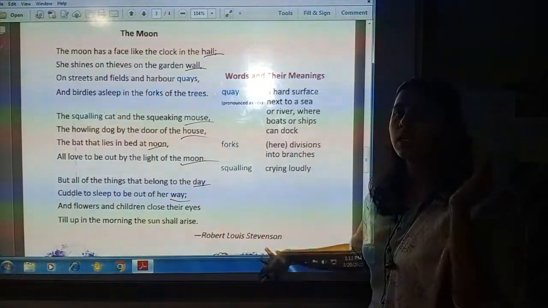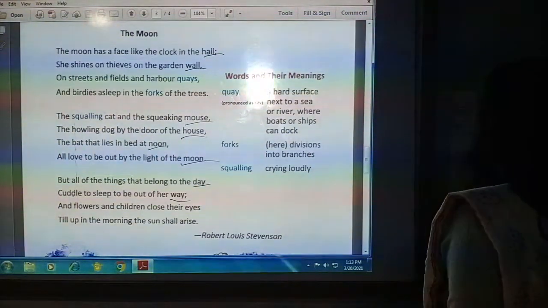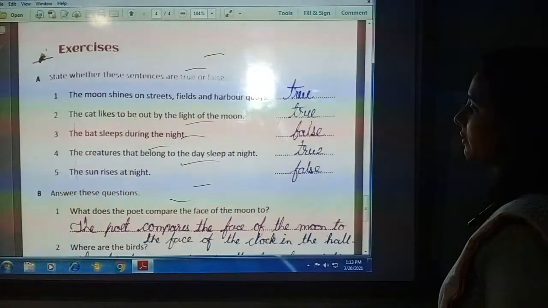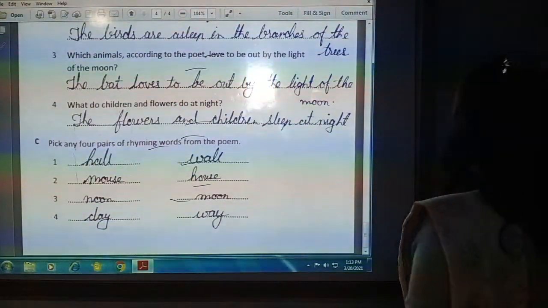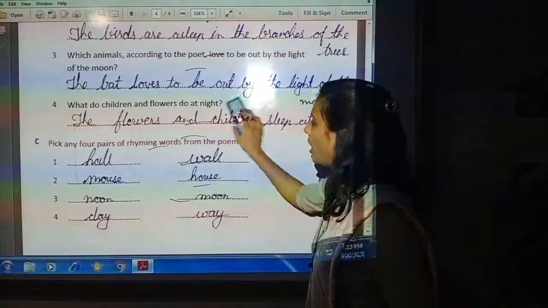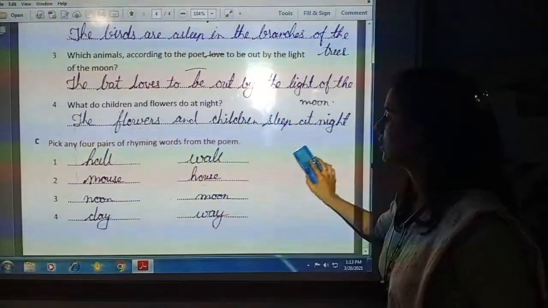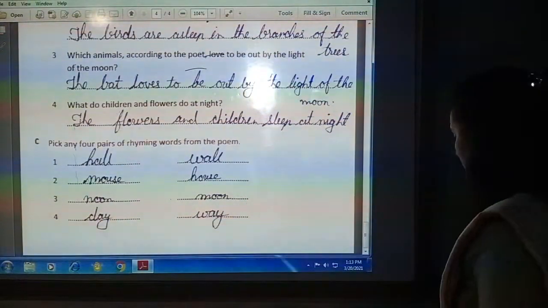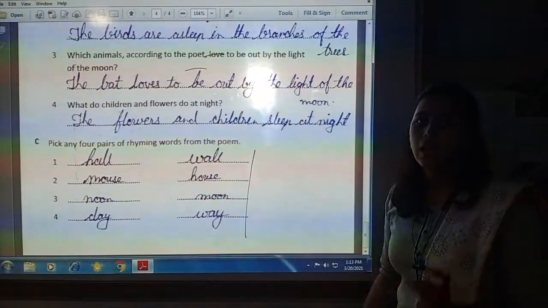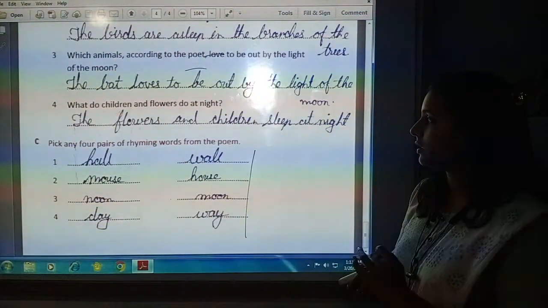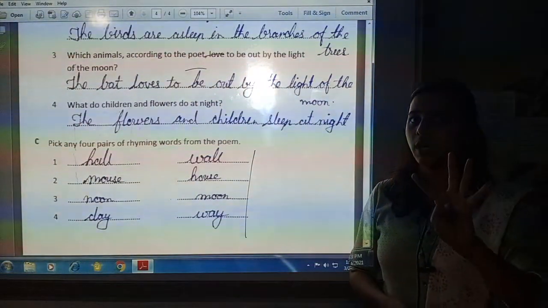The rhythm is similar. So these are the rhyming words which you have to write here: hall, wall, mouse, house, noon, moon, day, way. With this, the rhyming words given in this poem are done. We have to write only 4 rhyming pairs.